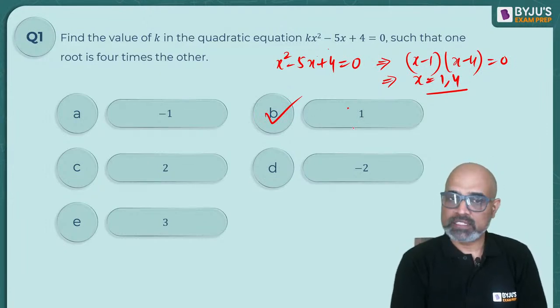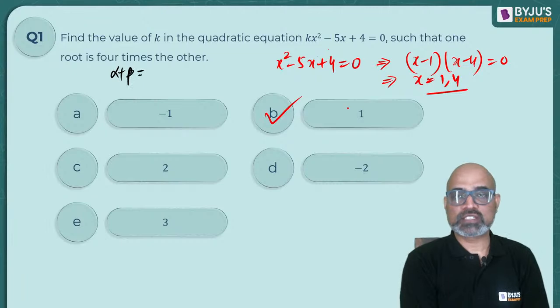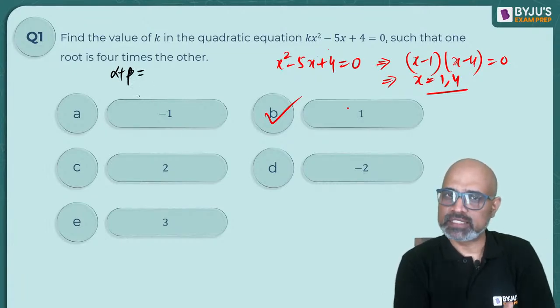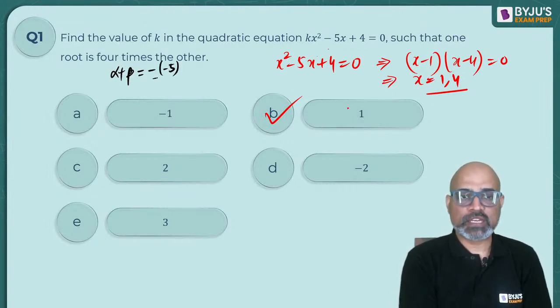So 1 makes sense. Instead of this, if you want to solve it normally, you will have to write sum of the roots. Generally, roots are given by the symbols alpha, beta, gamma, delta, theta, and so on. Sum of the roots is given as minus b by a, and product of the roots is given as c by a.